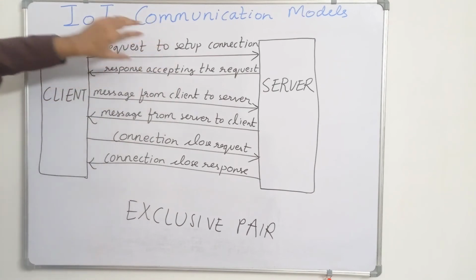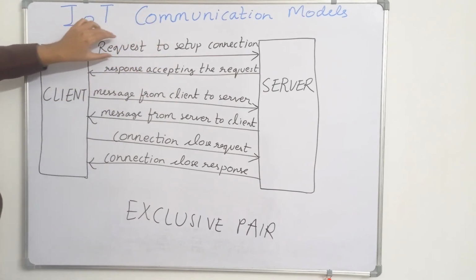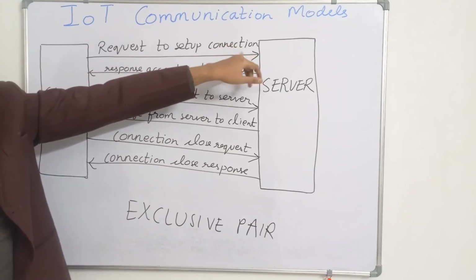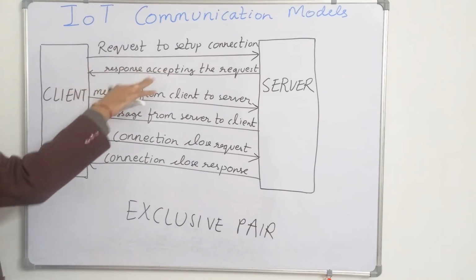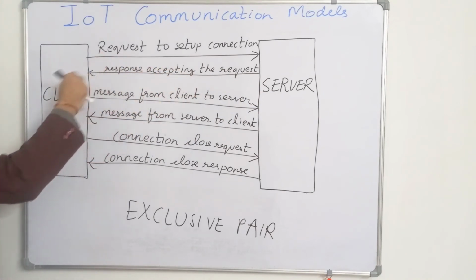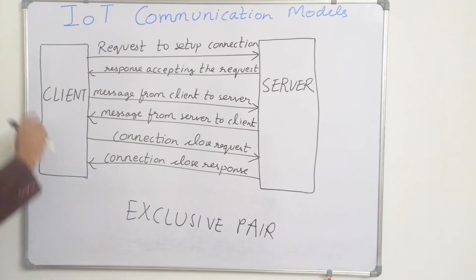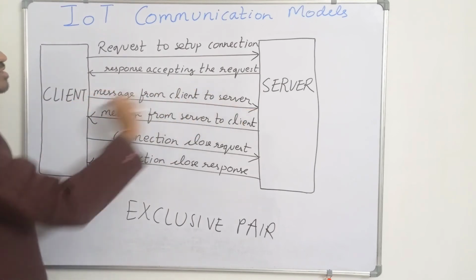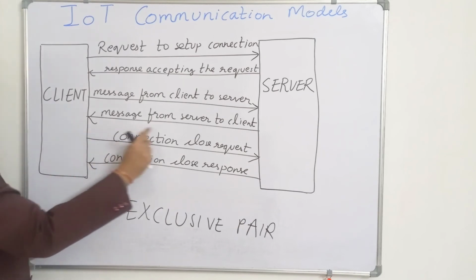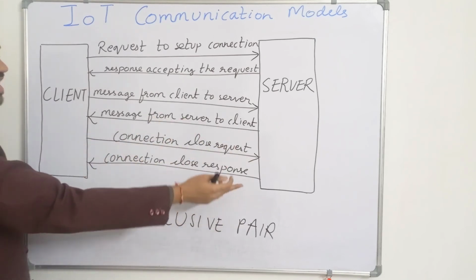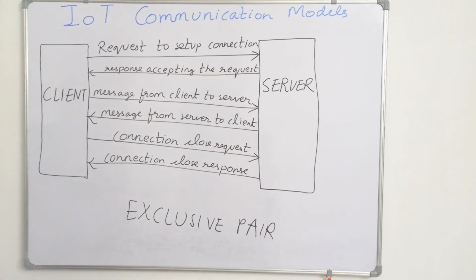First, the client sends a request to the server to set up a connection. You can see the arrow is like this. Then the server sends a response saying, okay, I accept your request. After that, the client sends a message to the server. Then the server can also send a message to the client. Finally, after the data has been transmitted, the client sends a connection close request to the server, and the server sends a connection close response saying, okay, you can terminate the connection.